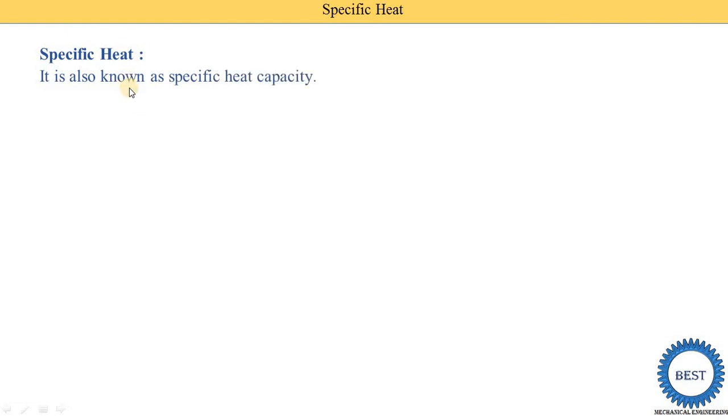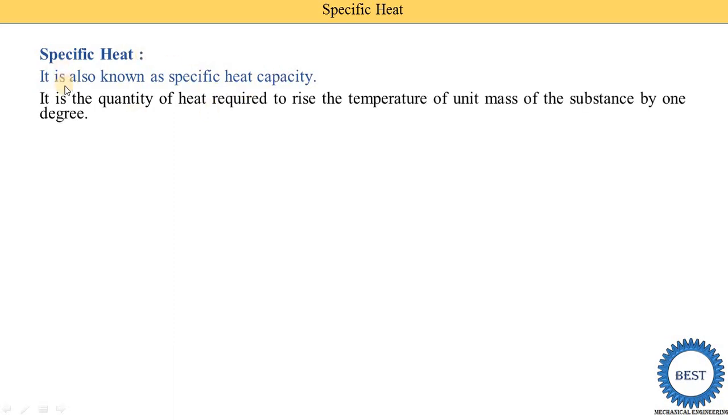So specific heat is also known as the specific heat capacity. Okay, means another name of the specific heat is the specific heat capacity. Now, what is the definition of specific heat? It is the quantity of heat required, means quantity of Q required to raise the temperature of unit mass of the substance by 1 degree. Substance means it may be liquid, it may be gas.